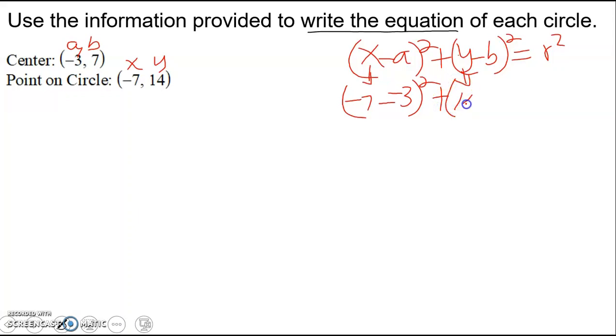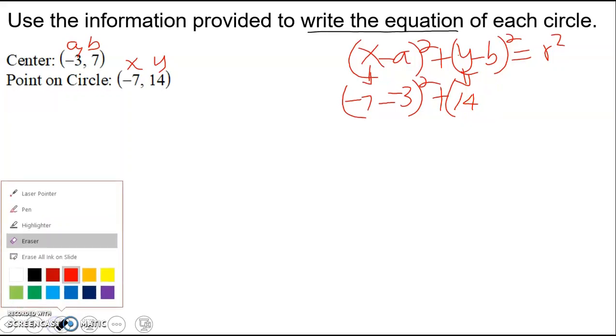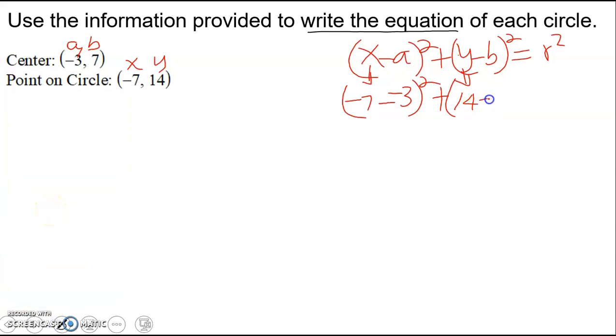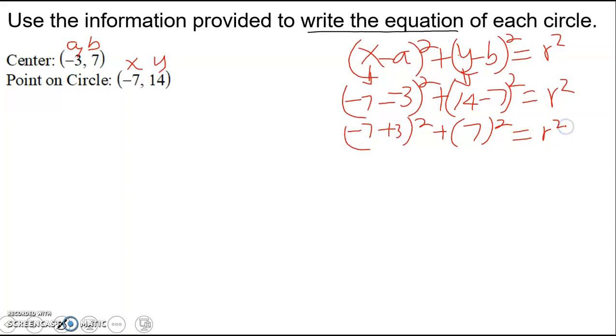So y is 14, minus b, which is 7, squared, equals r squared. So we can just do the algebra now. So it's negative 7 plus 3, squared, plus 7 squared equals r squared.